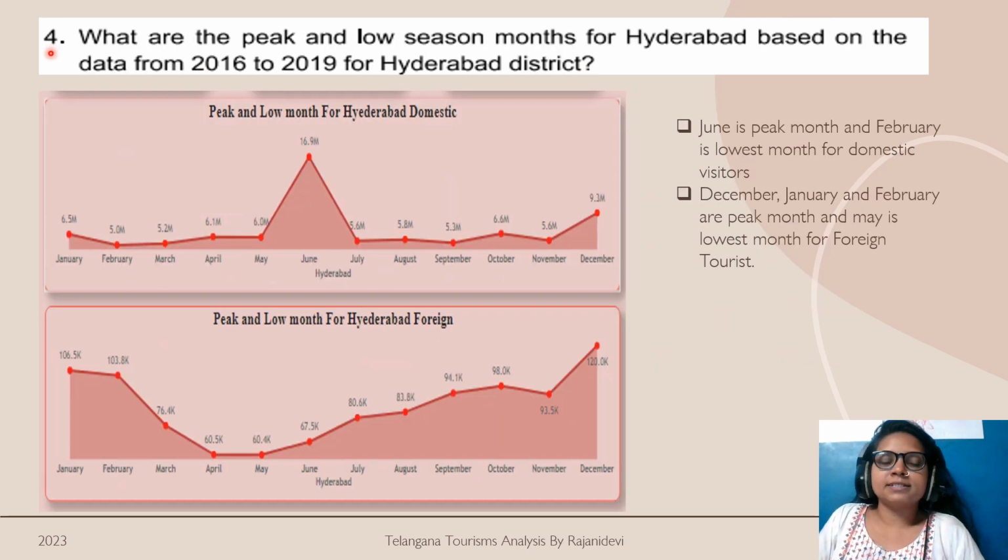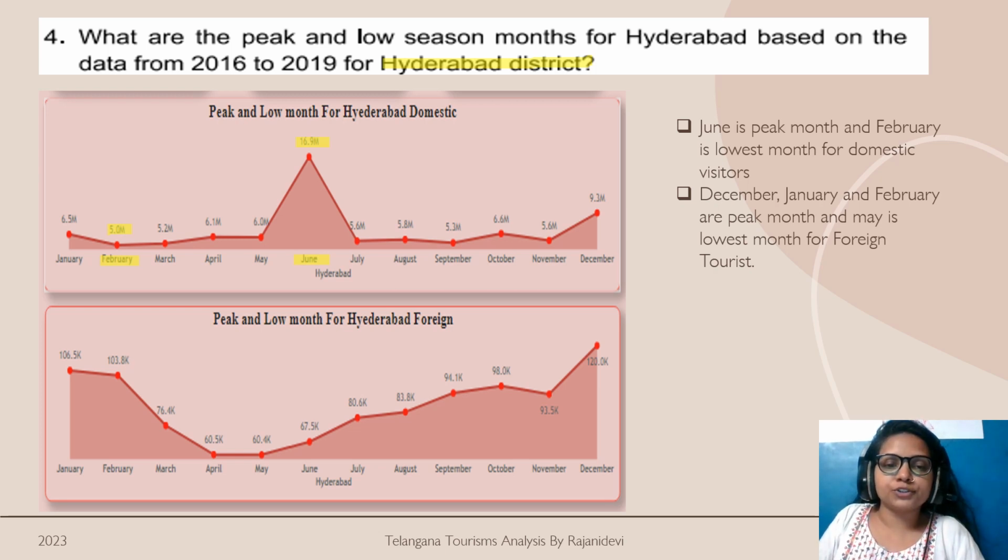So now let's see what is the next request. What are the peak and the low season months for Hyderabad based on the data from 2016 to 2019 for Hyderabad district. So here we are particularly discussing the Hyderabad district. For domestic visitors, June is a peak month because they are having 16.9 million visitors, and February is the lowest month because it is having only 5 million visitors.